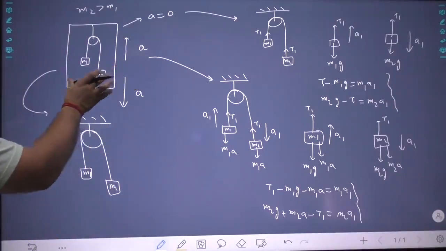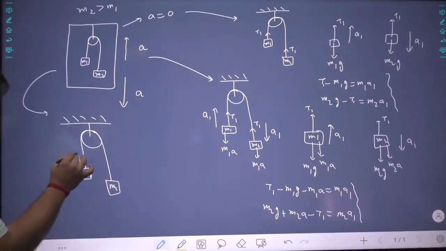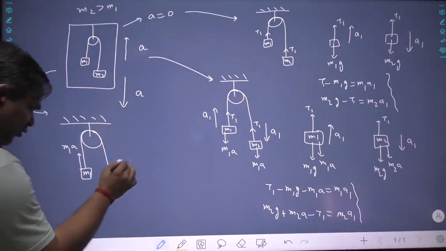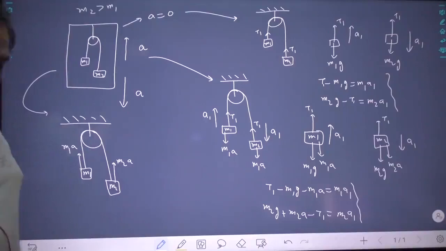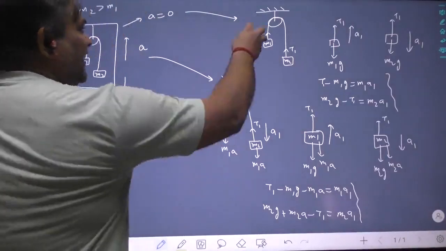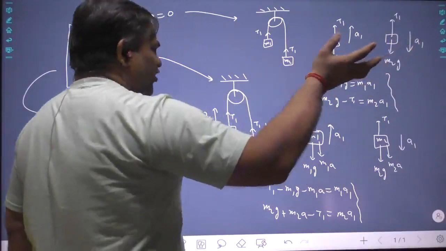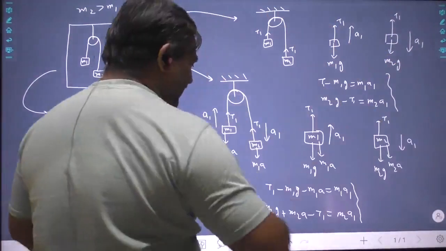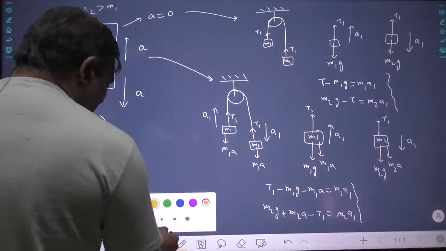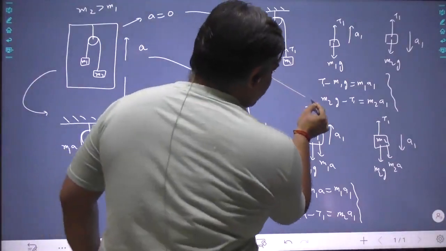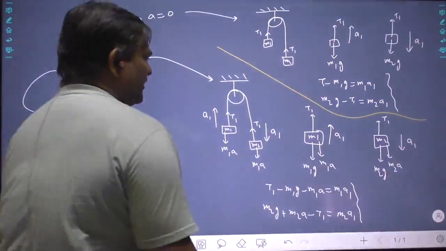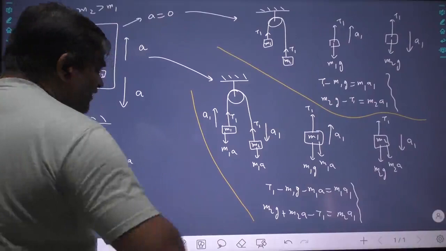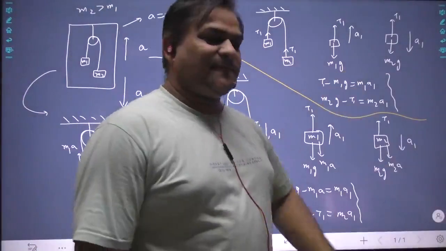Since the lift is going downward, this will have a force M1A upward, and this will have a force M2A upward. See, fixing it to the earth, definitely. In the first lecture, we studied this and we laughed because it was very easy. So let us make a separation, otherwise the equations and the body diagrams will get mixed like this. See, definitely, this is the easiest part.